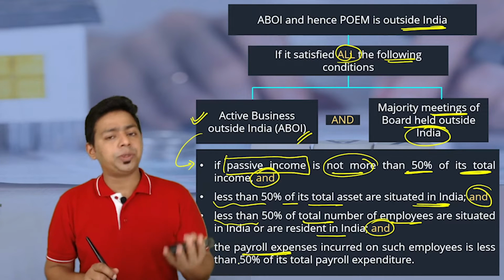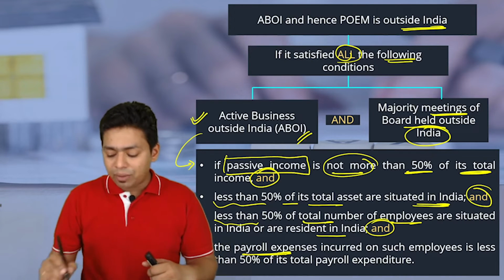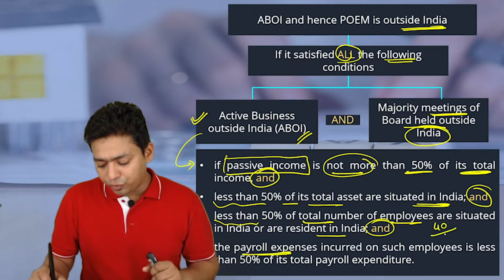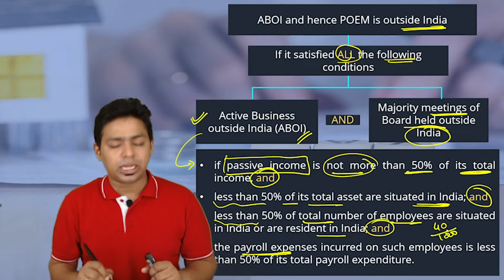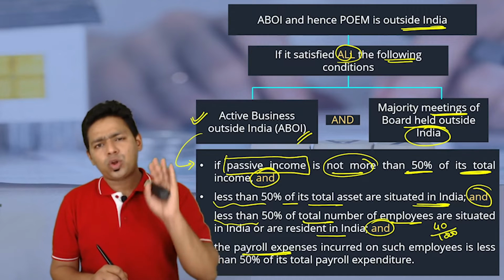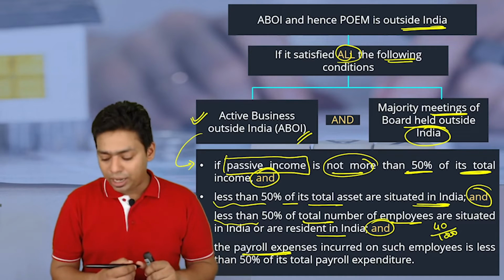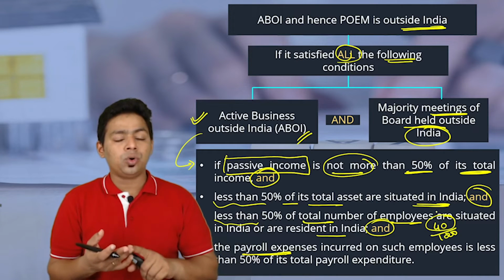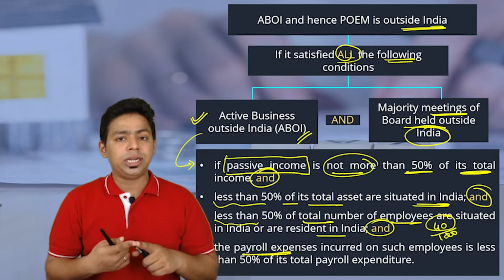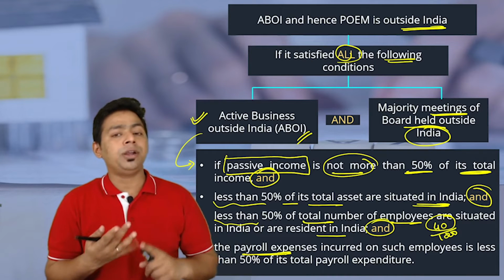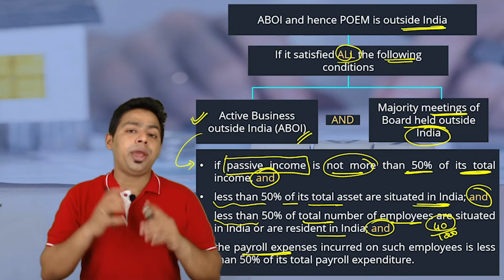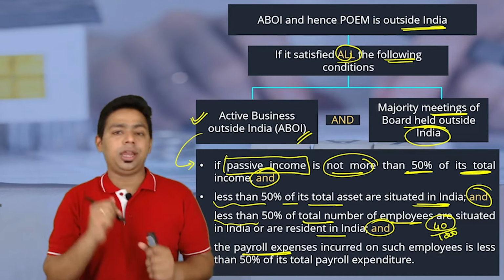Payroll expenses, that means expenses that we incur on employees. Just now I told you one example that out of 1000, only 40 employees are in India. Obviously, these conditions are complied. But these 40 employees are directors, CEO, CFO, vice presidents, you understand, top management, project in charge. All the main employees of the organization are there in India.